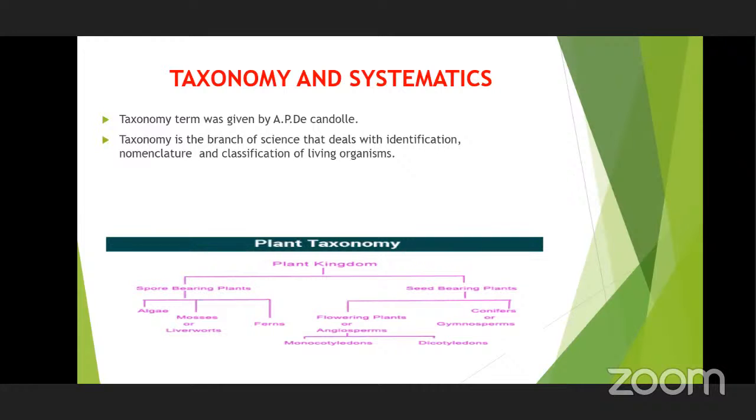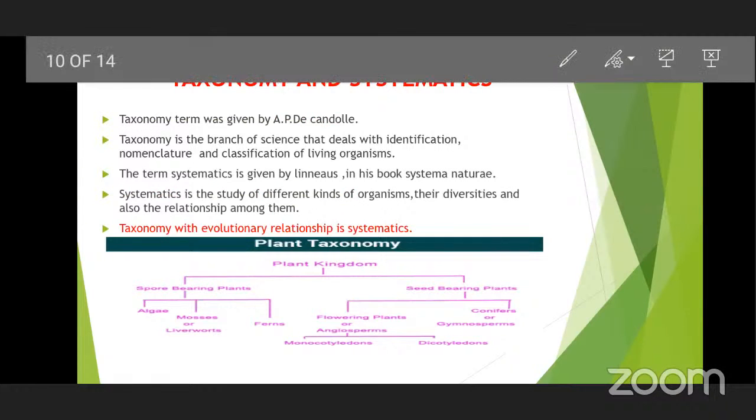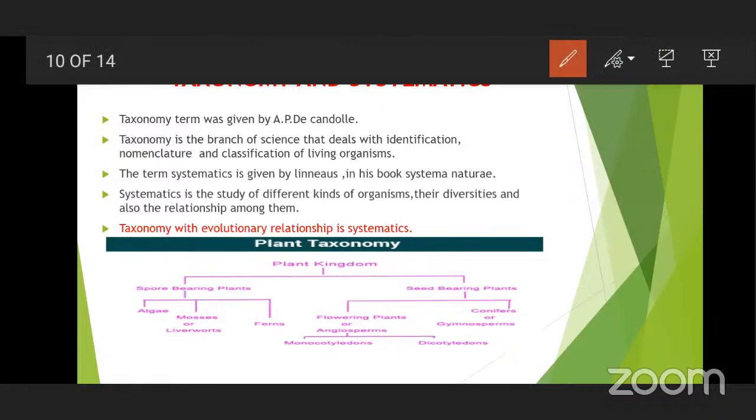So this taxonomy term was given by A.P. de Candolle, and the term systematics now is a new one compared to taxonomy. This is also just like taxonomy only. The thing is that in taxonomy, we just identify, do nomenclature, give the name, and then classify. But in systematics, we are going to find out the relationship.